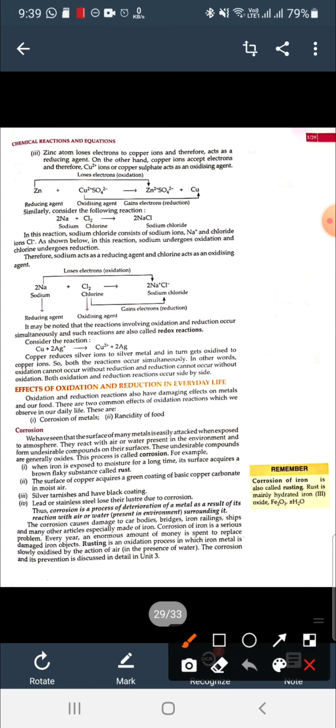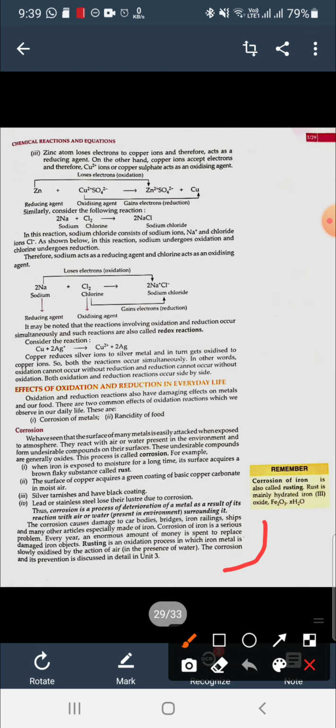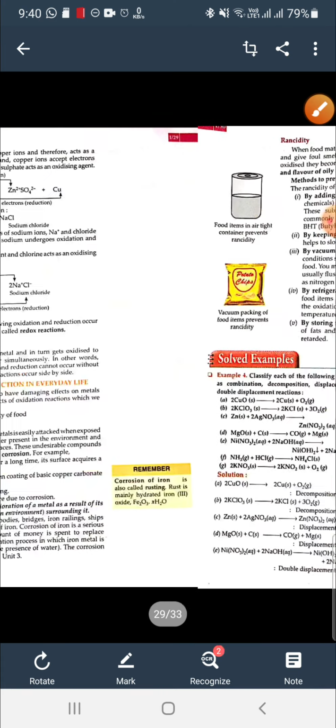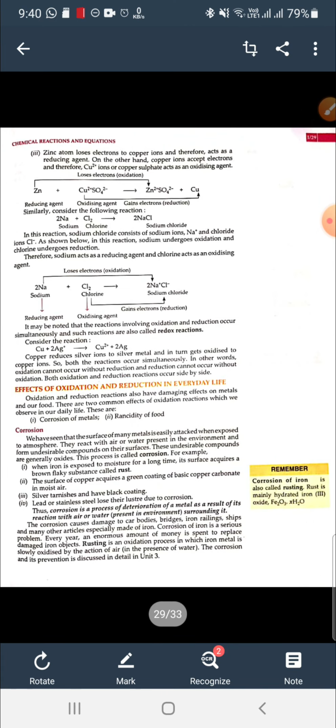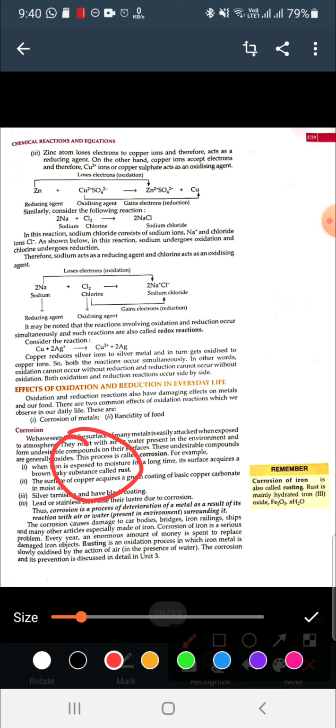So iron gets oxidized to form rust. Rusting is an oxidation process in which iron metal is slowly oxidized by the air. Here there is no reaction given for rusting, but we can see the formula for rust. The important thing is the formula for rust.